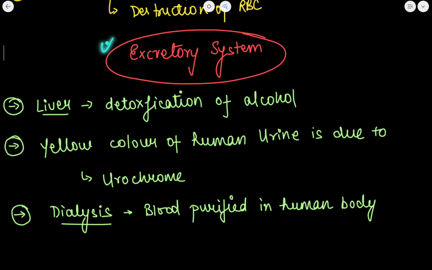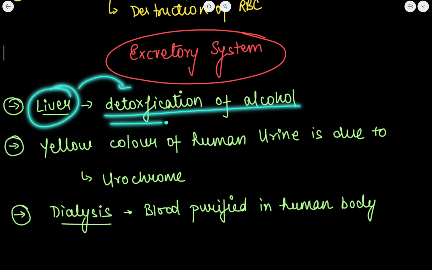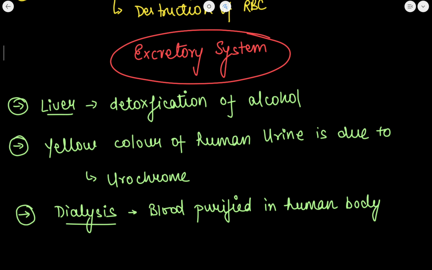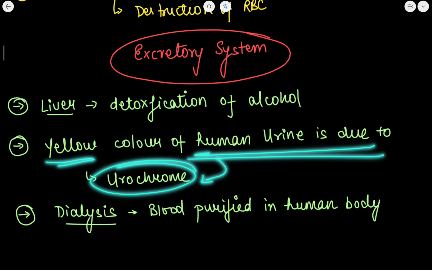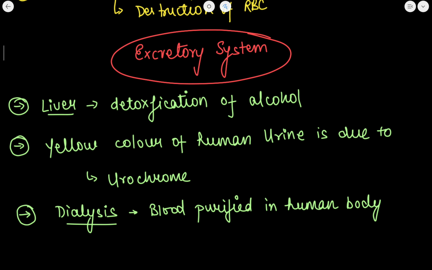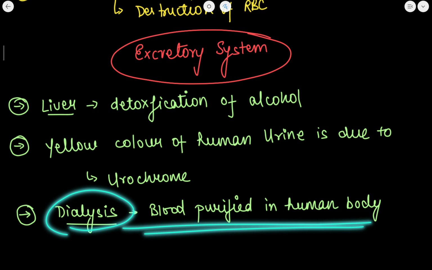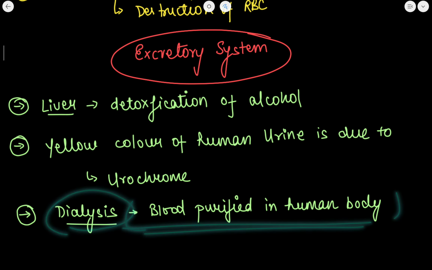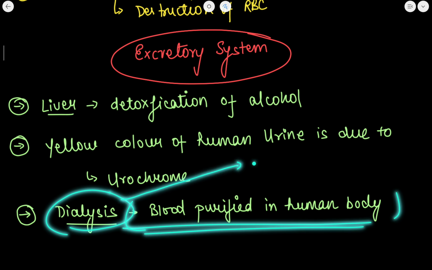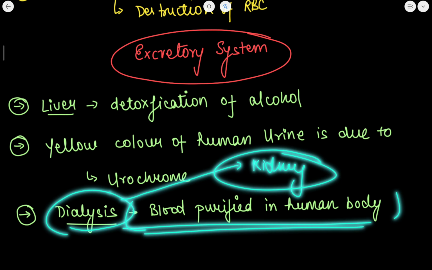Now let's move to the excretory system. Now liver, what is the use of liver? It is used for detoxification of alcohol. Now yellow color of the human urine is due to presence of urochrome. Dialysis, what is dialysis? It is the blood purification in human body. The dialysis process is needed when the kidney fails to purify the blood.